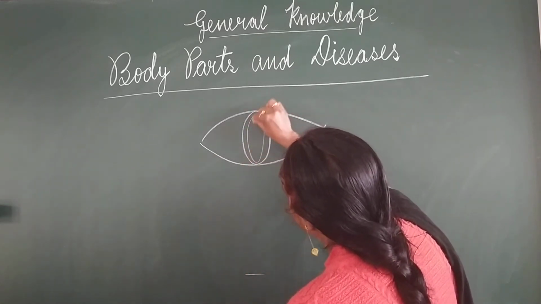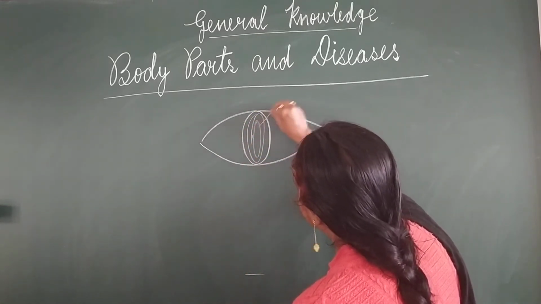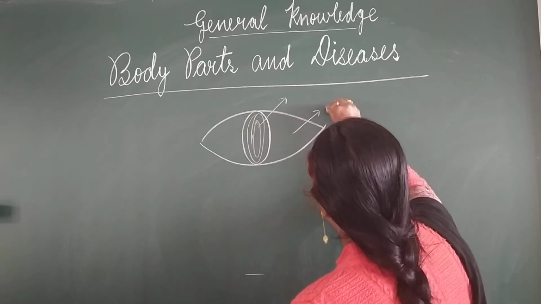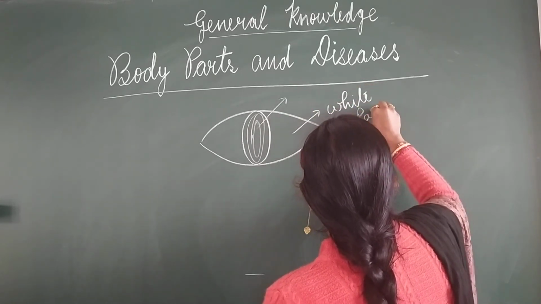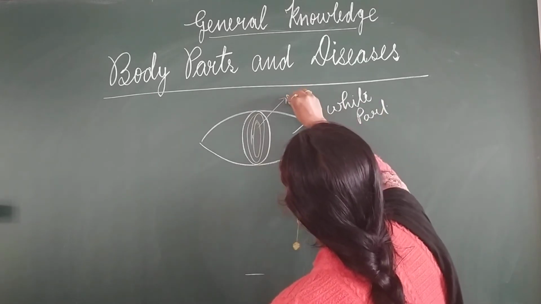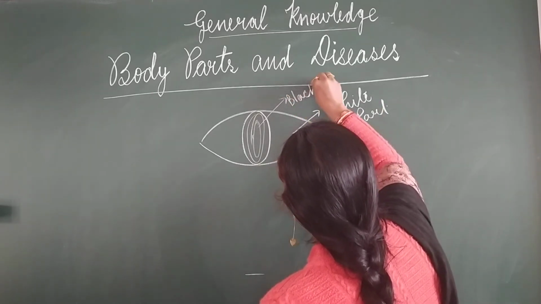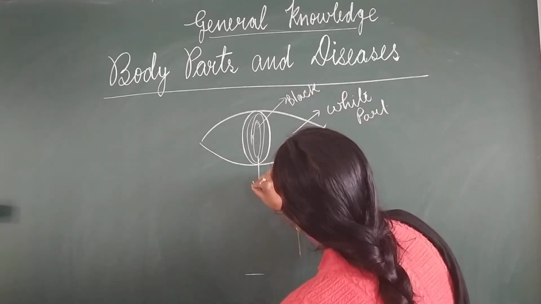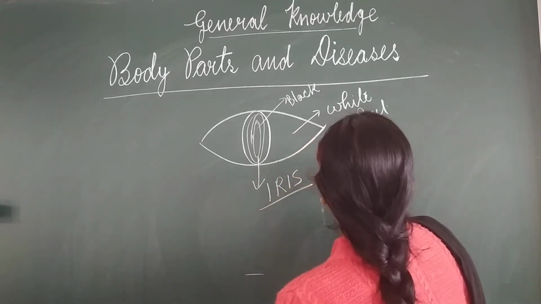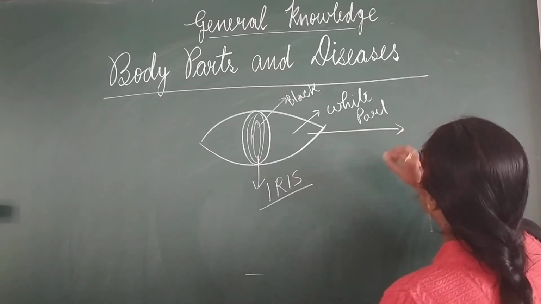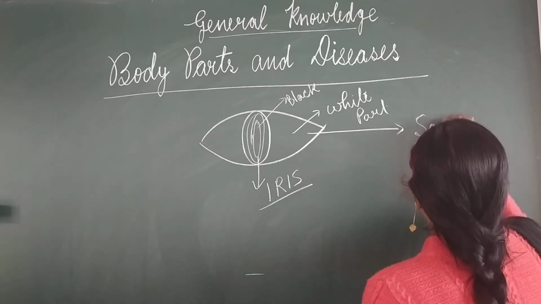This part is the black part in your eye, and this part is the white part. This black part is known as the iris, and this white part is known as the sclera.